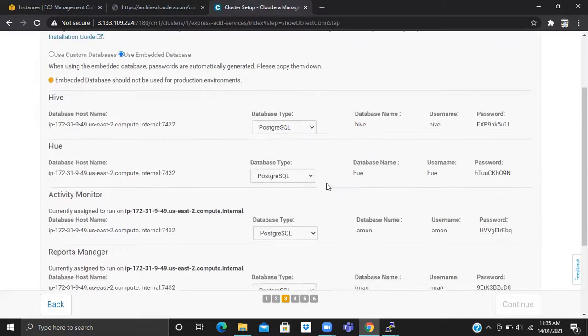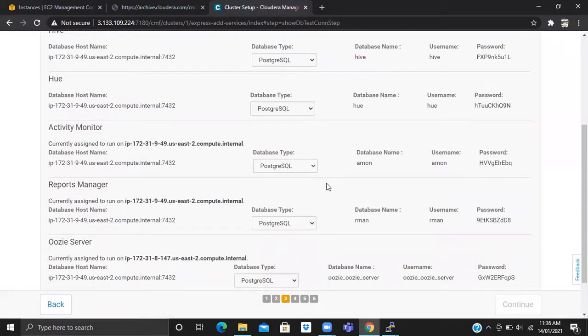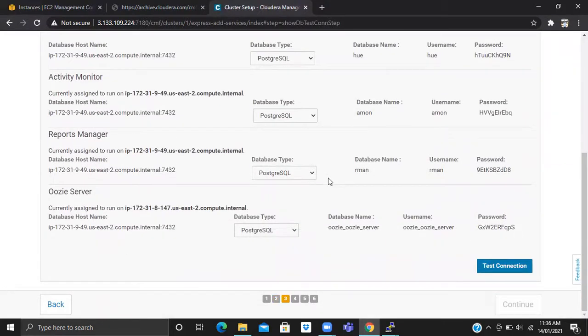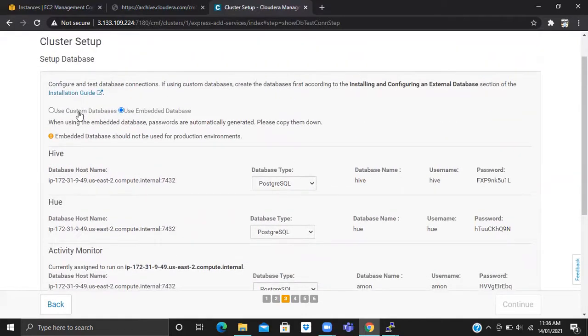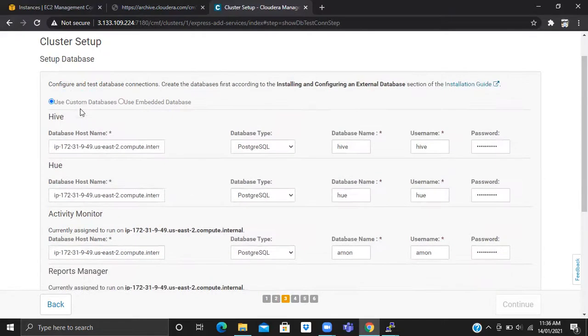PostgreSQL is selected by default. You are not using any MySQL or other database right now. At this stage you can do it later. In the next practice, you can add this database also. For this, you need to take one machine and install the MySQL server, using the custom database option.